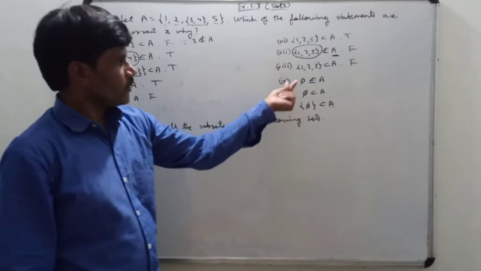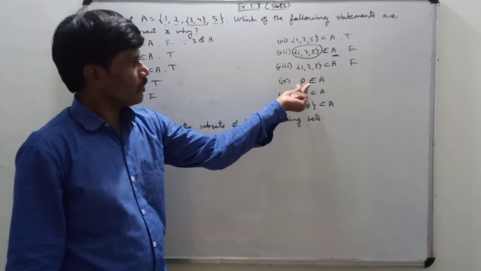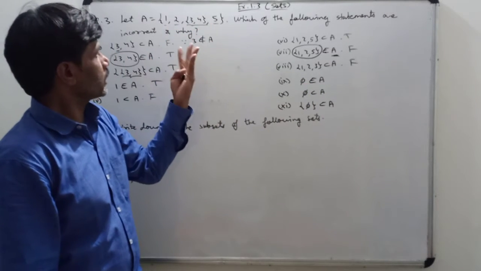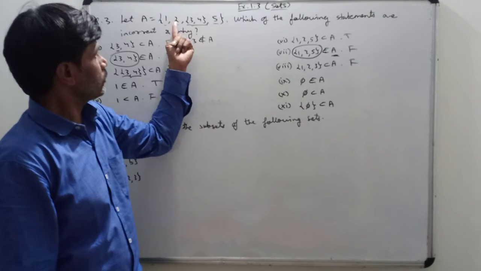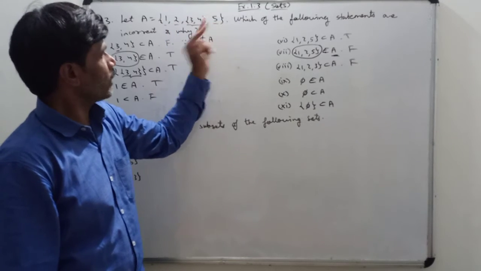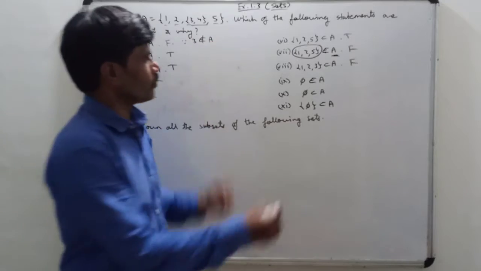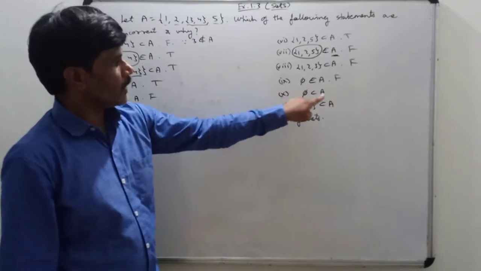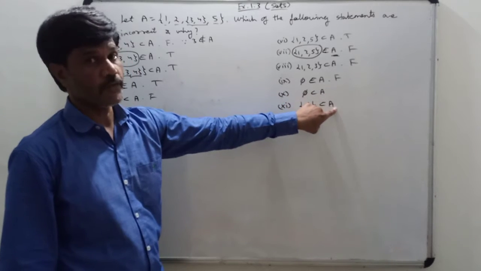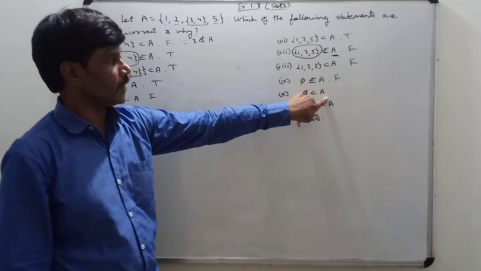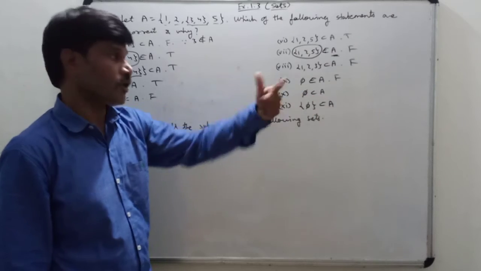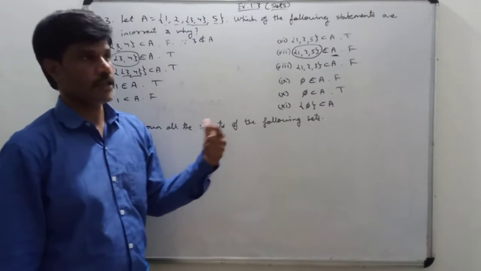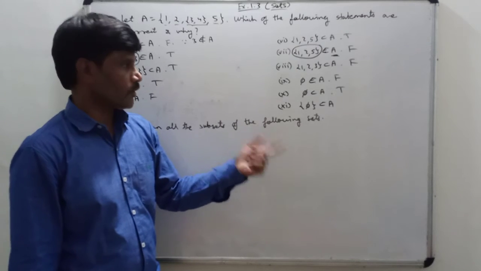Null set belongs to A, meaning the symbol phi belongs to A. This letter is known as phi. Is phi there in A? A contains how many elements? Four elements: 1, 2, the set {3, 4} and 5. Is phi there in A? No. So this is false, phi does not belong to A. Is phi a subset of A? Means the null set is a subset of A? Yes, it is true. It is a result that the null set is a subset of every set, and every set is a subset of itself.